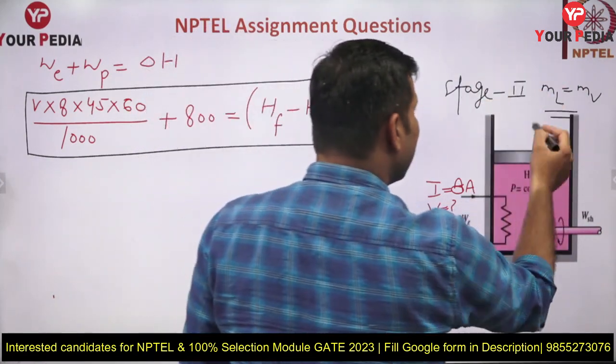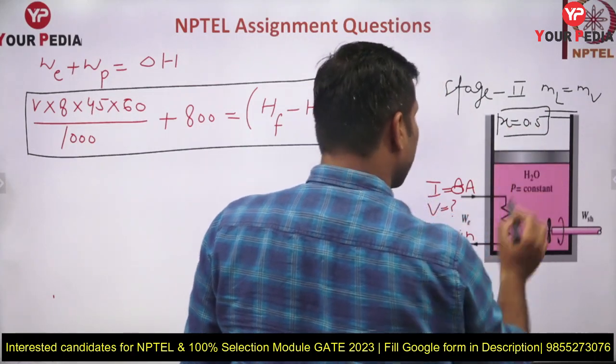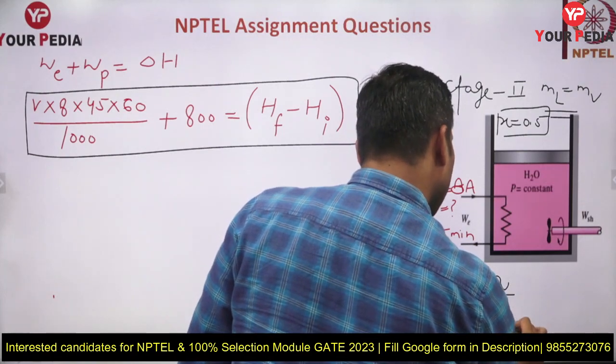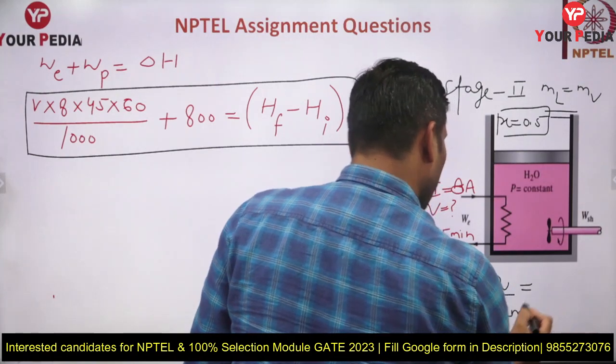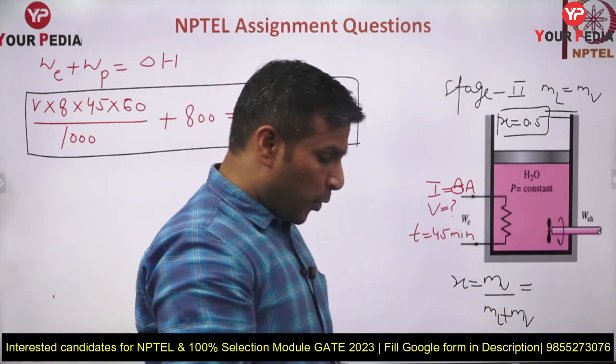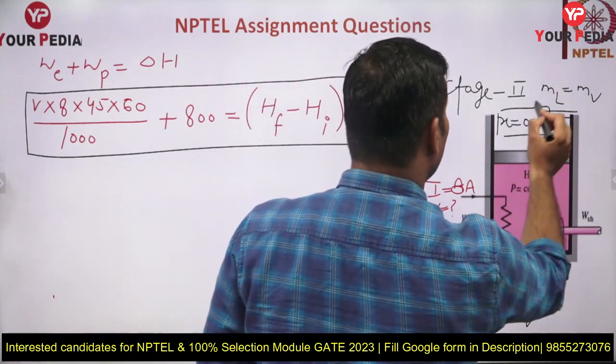So can I write it here? The dryness fraction is now 0.5. Yes or no guys? What is dryness fraction? X equal to mass of vapor by mass of liquid plus mass of vapor. Okay, so this is 50%, so 0.5. Or you can write it here 7.57 का अगर आप half लेते हैं, so the mass of liquid, mass of vapor both are equal to what guys?